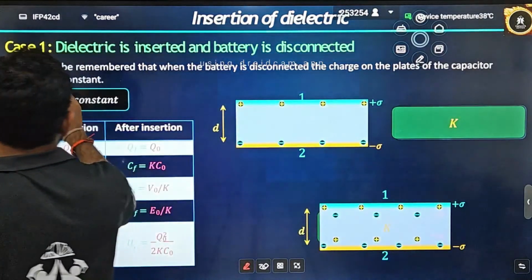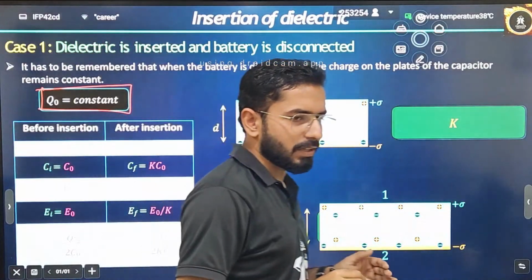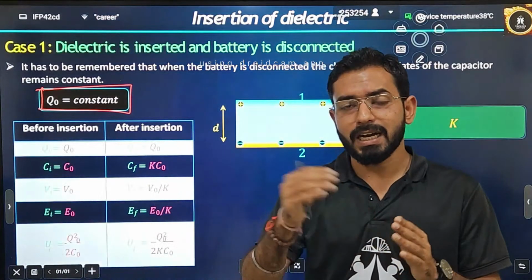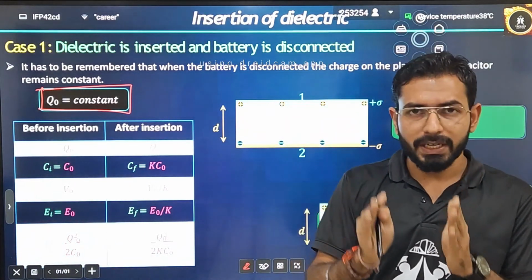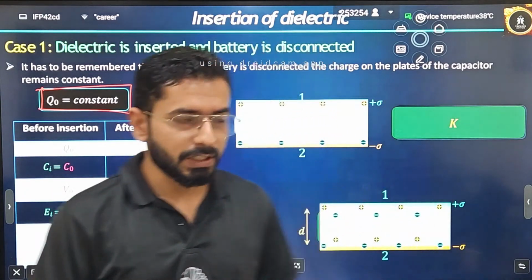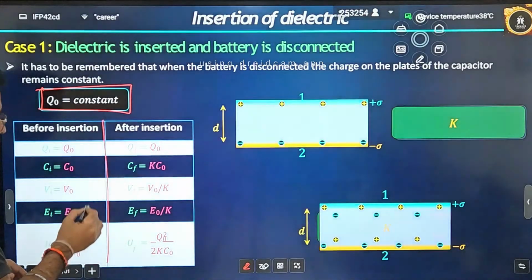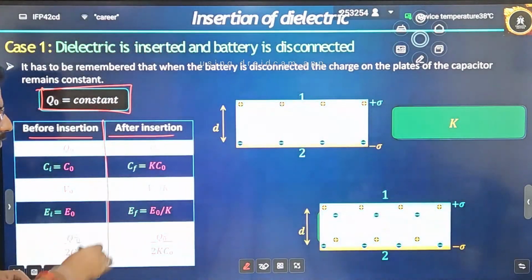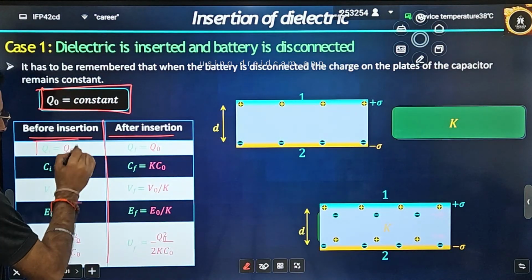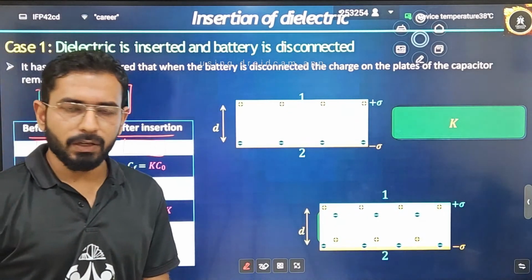Actually, charge remains constant. Because if there is no potential difference across the capacitor, that means there is no electric field that will be taking the charge. Transfer of charge happens when you have connected the battery. Now initial charge will be how much? Q naught, and final charge will also be Q naught, because I said that charge is going to be constant.